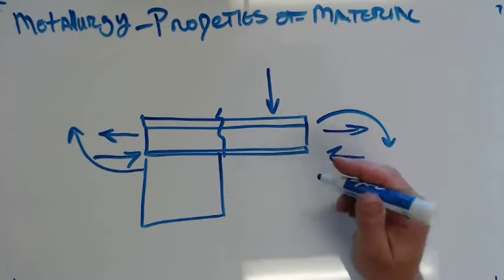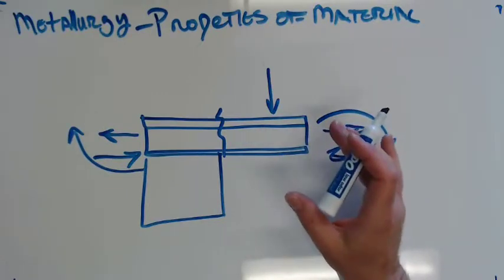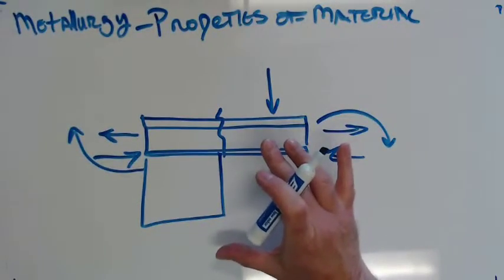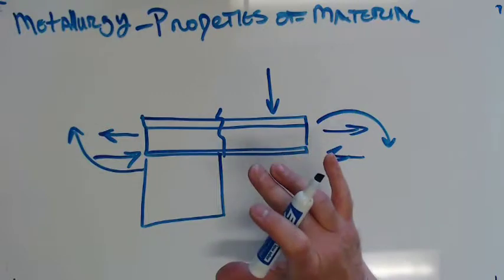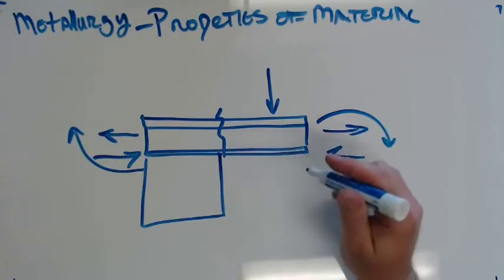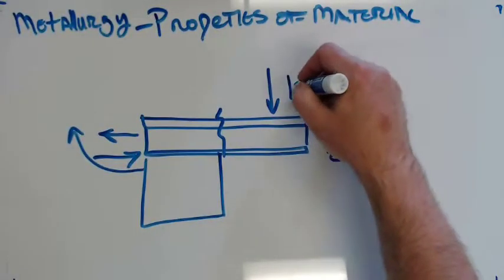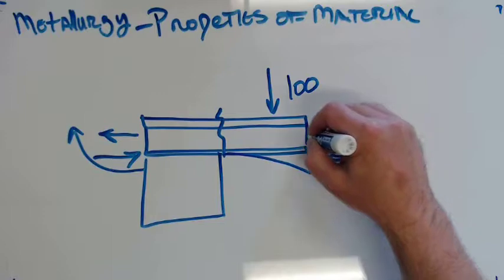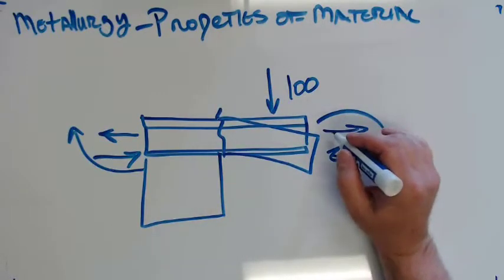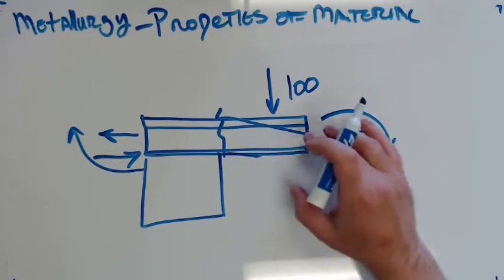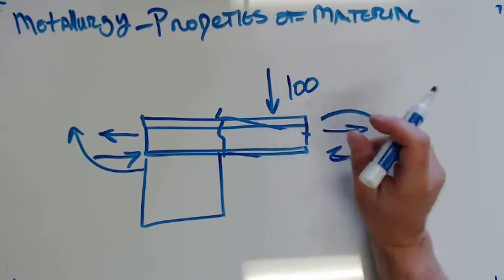Strain is deformation caused by stress. Okay? Elasticity, and this is a really important thing for us. Elasticity is the ability of a material to return to its original form after removal of the load. So if I put 100 pounds on this or whatever, and it flexes down, if the material is elastic, when I take that 100 pounds off, it will spring right back up to shape. What that means is I have not reached its elastic limit.